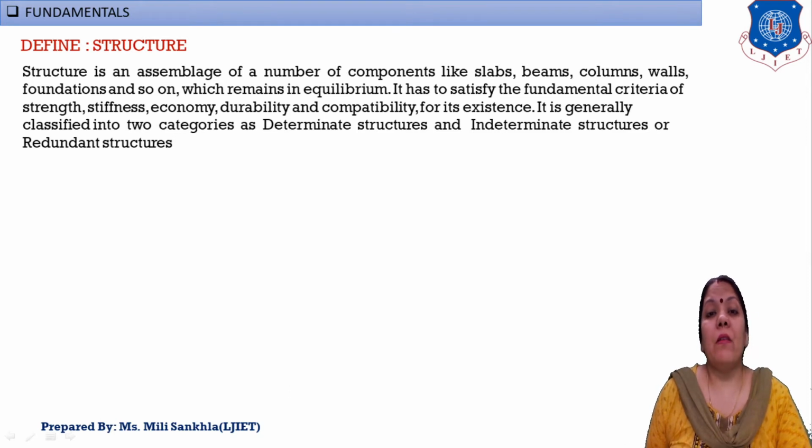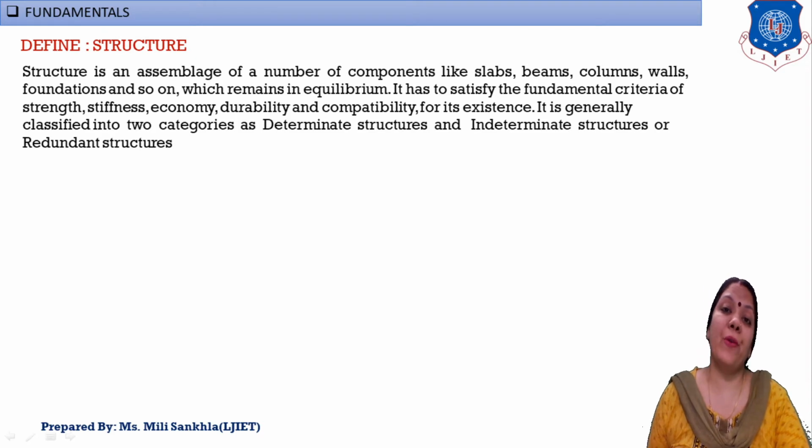According to this we differentiate our structure into two parts. First is the determinate structure and second is the indeterminate structure.